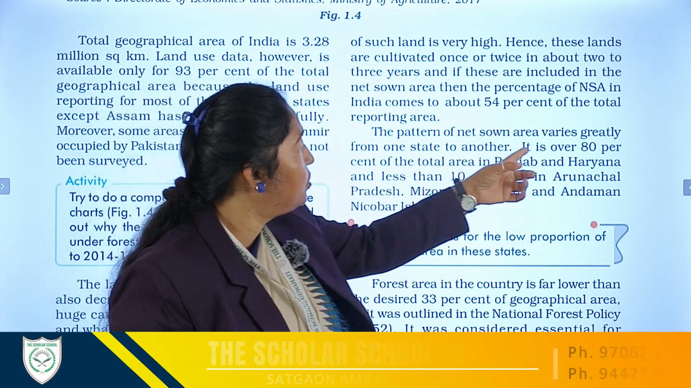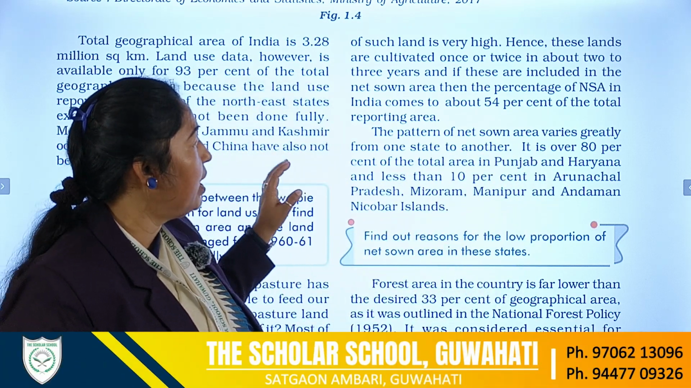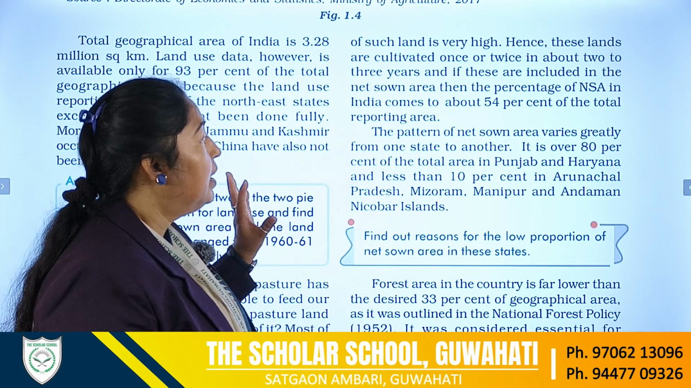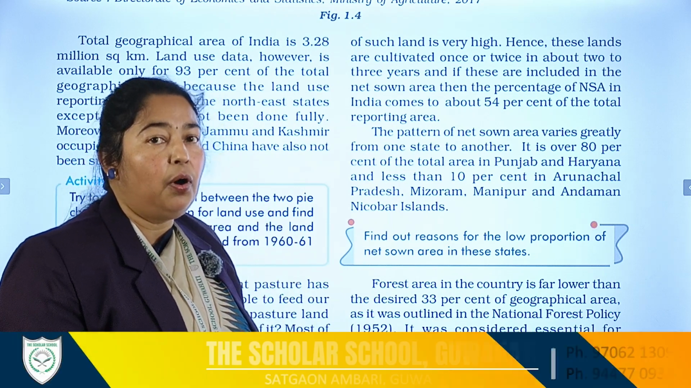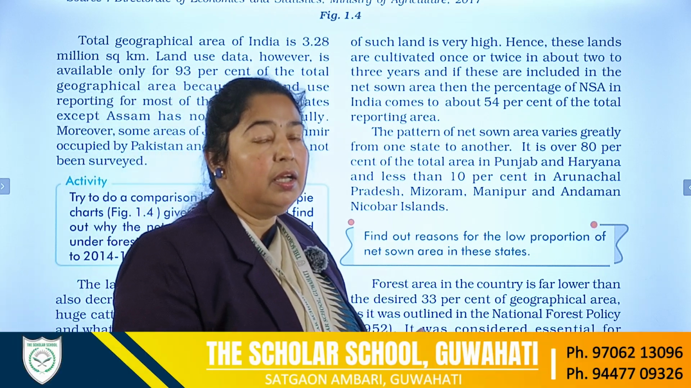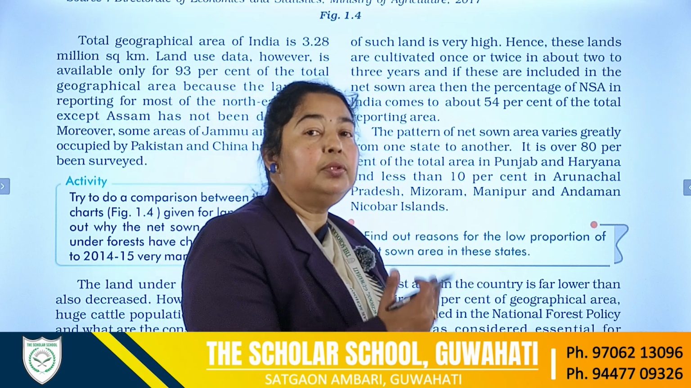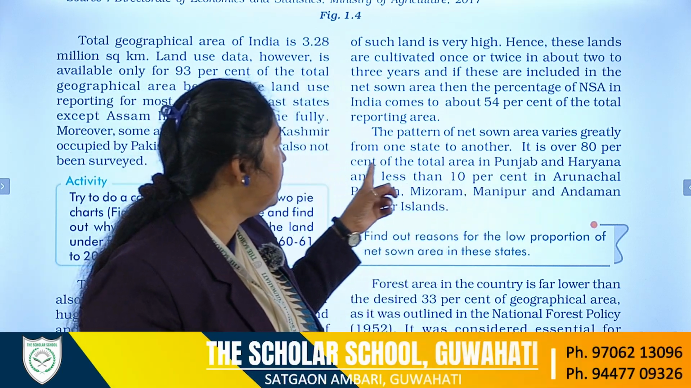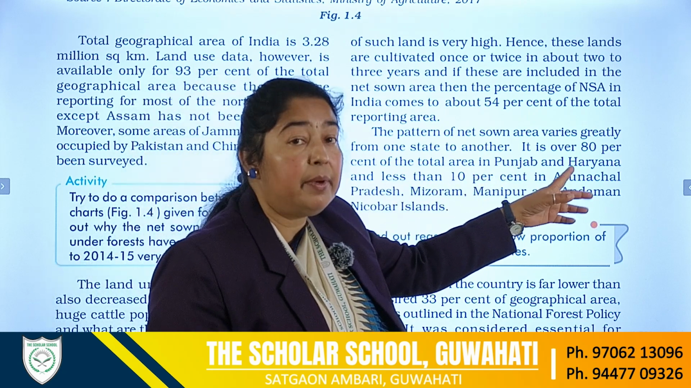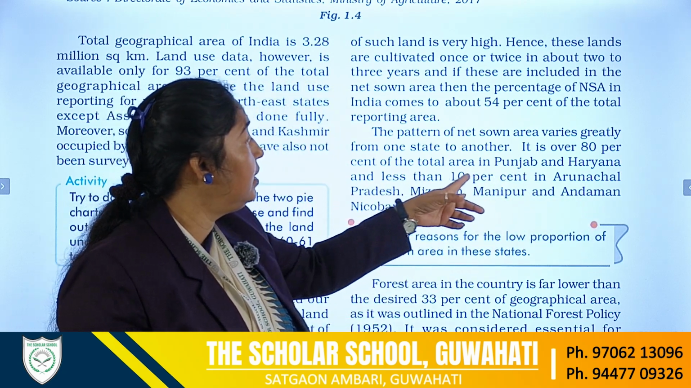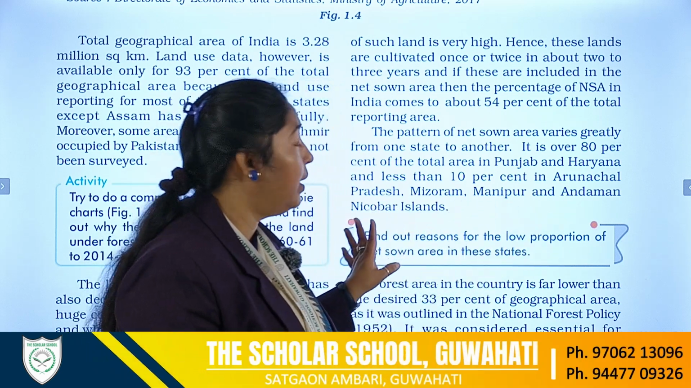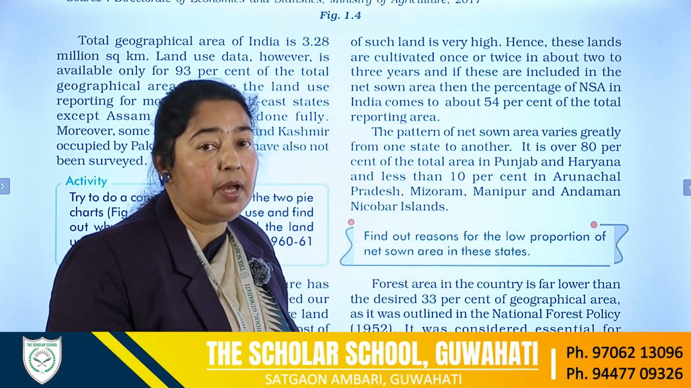So the pattern of net sown area varies greatly from one state to another. Why is there a variation in the pattern of net sown area from north to south, east to west states? It is over 80% of the total area in Punjab and Haryana and less than 10% in Arunachal Pradesh, Mizoram, Manipur and Andaman and Nicobar Islands. What is the reason behind this?